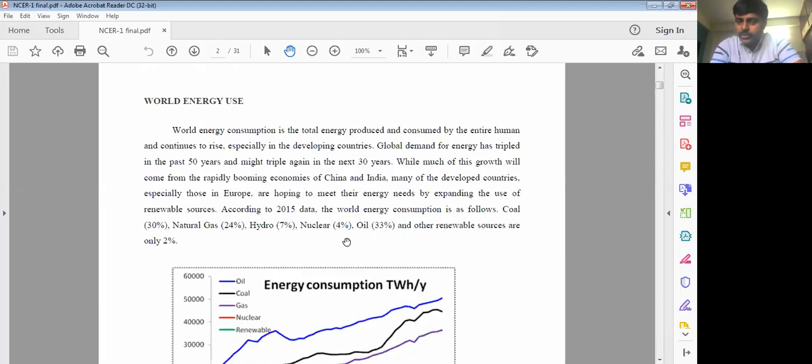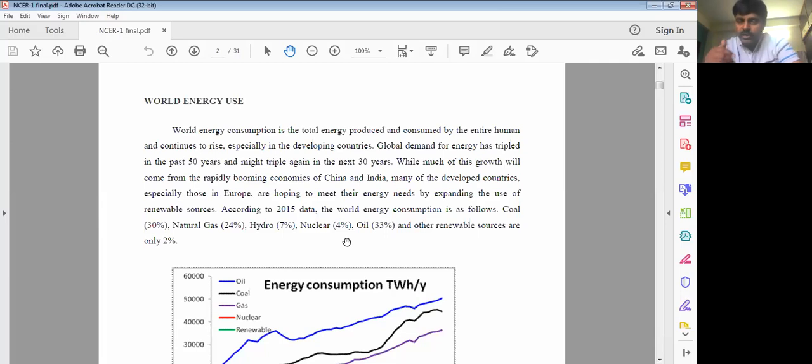Next, world energy uses. This is one of the important questions, where the total world depends on different types of energies. The world mainly depends on two types of energies. One is conventional energies, and the second is non-conventional energies. When I'm talking about the conventional part, you will say coal, natural gas, hydrogen, oil, all these things come under the conventional part.